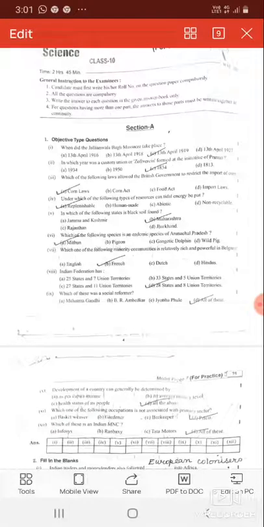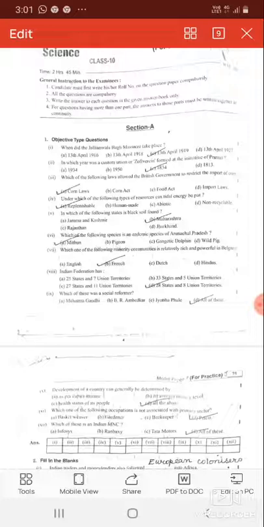When did Jallianwala Bagh massacre take place? It took place on 13th April 1919. In which year was a customs union, the Zollverein, formed in Prussia? In 1834. Which of the following laws allowed the British government to restrict the import of corn? Corn Law.